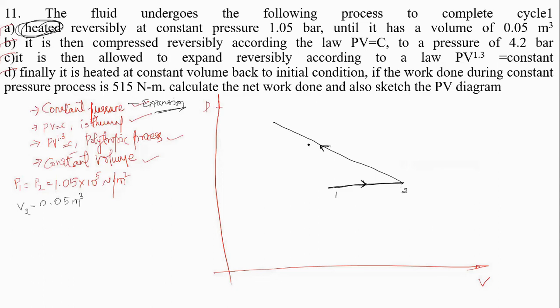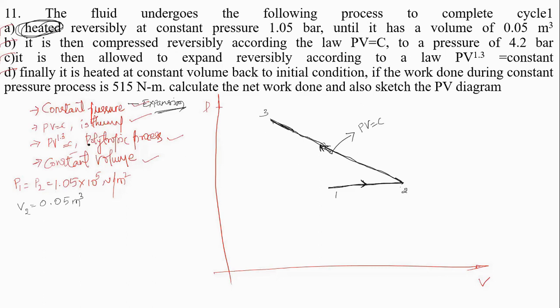This is state 3. This is process 2 to 3, and the corresponding governing law is PV is equal to C, telling that it is an isothermal process.